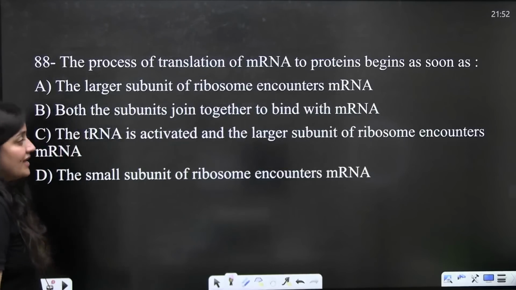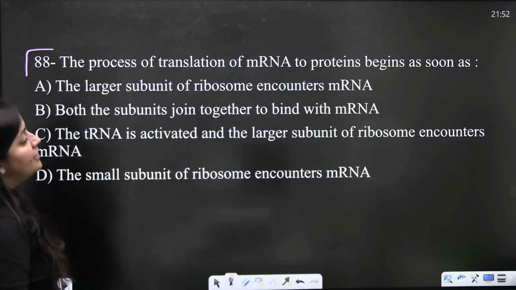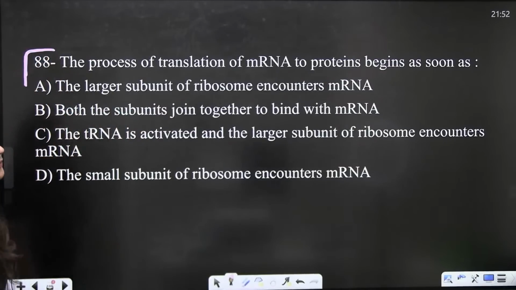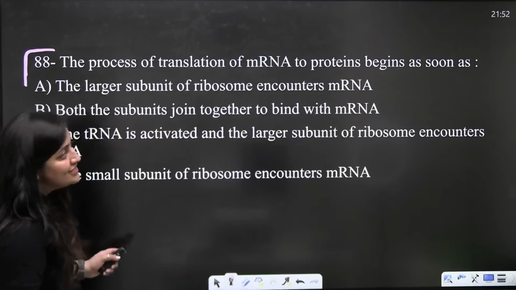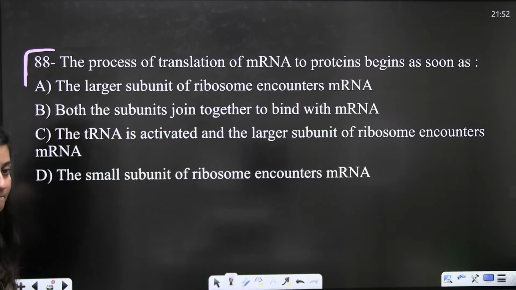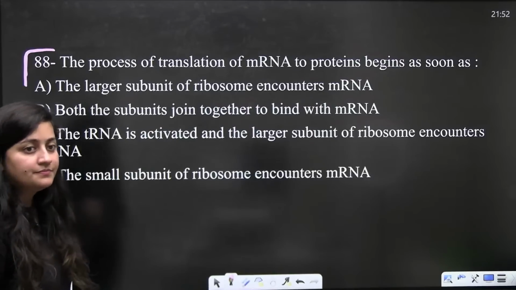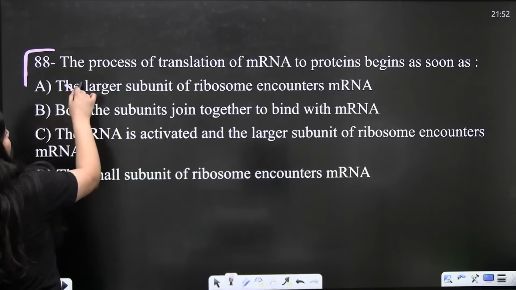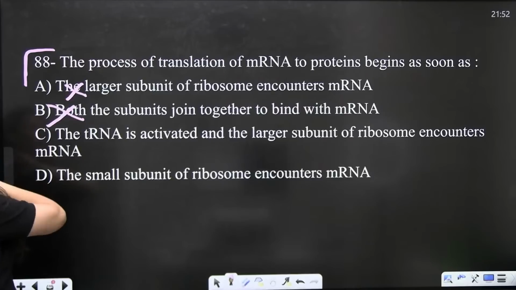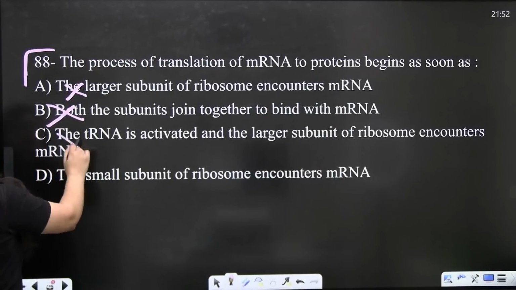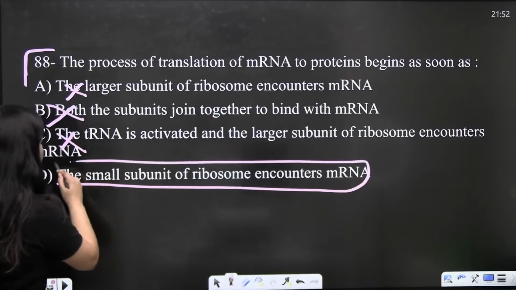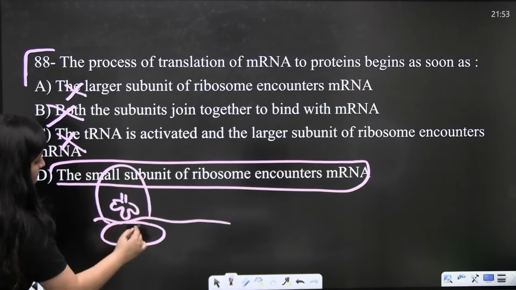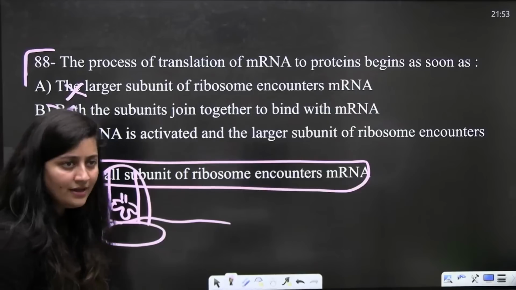It is A. Now the next question, the process of translation of mRNA to protein begins as soon as. The largest subunit encounters mRNA, no. Both the subunits join together, no. The tRNA is activated in the large subunit of the ribosome, no. When the small subunit of the ribosome encounters the mRNA. This is the mRNA, the small subunit will bind here. Then the tRNA will come and then, okay, so D is the correct answer.